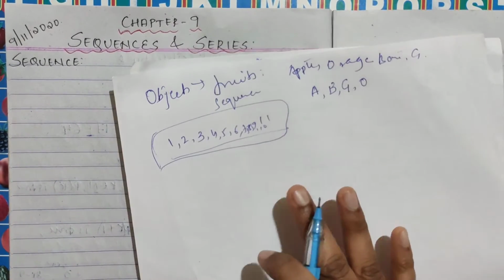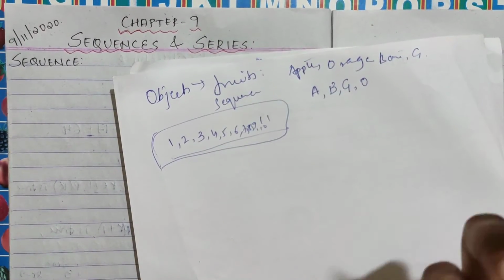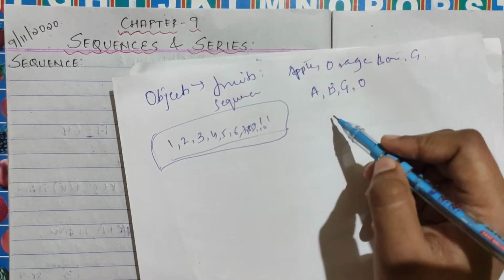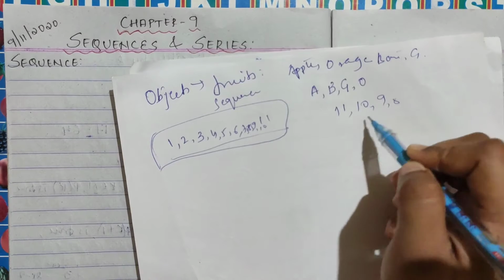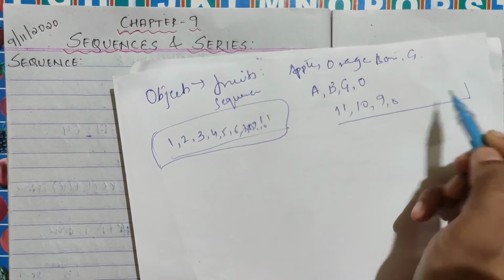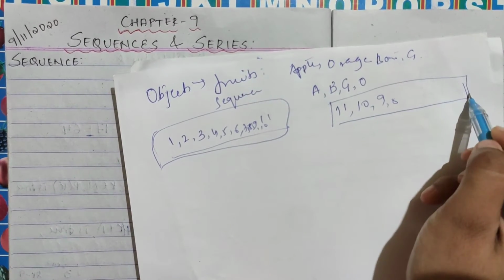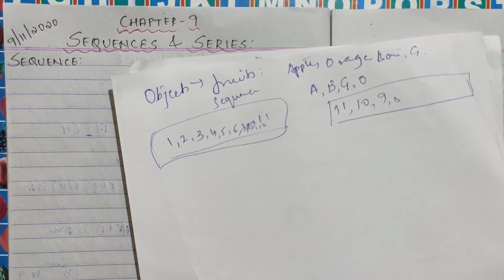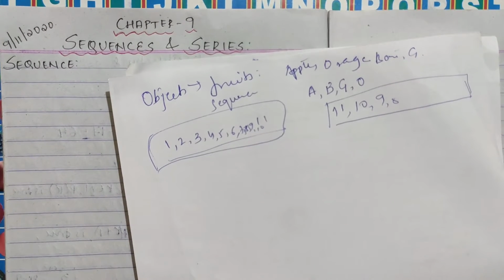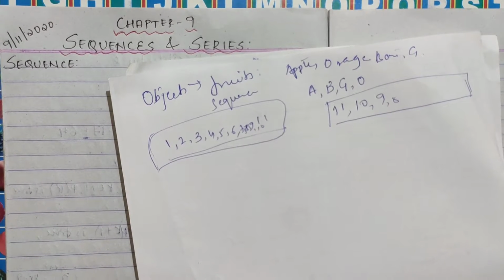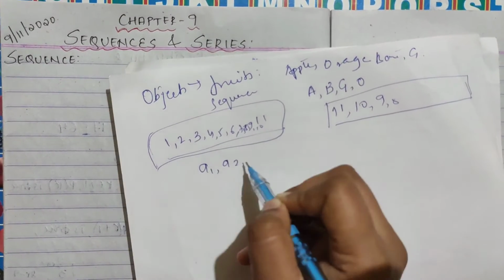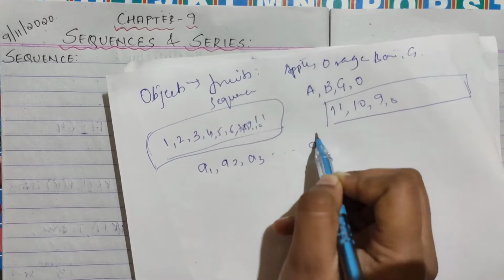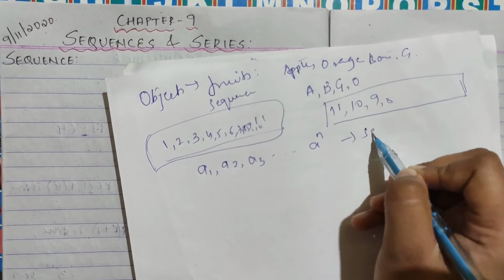Or they'll tell you to write in ascending order, or descending order: 11 10 9 8. Collecting them as they tell you is called your sequence. So in general, A1, A2, A3, so on up to AN is called a sequence.